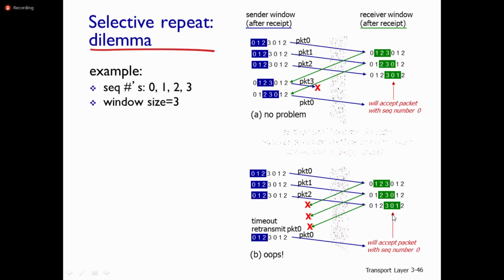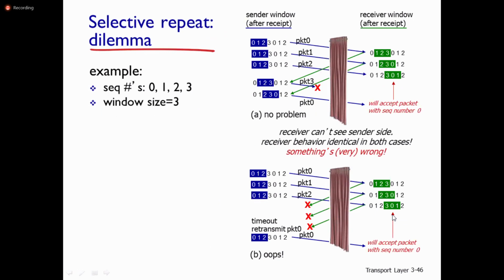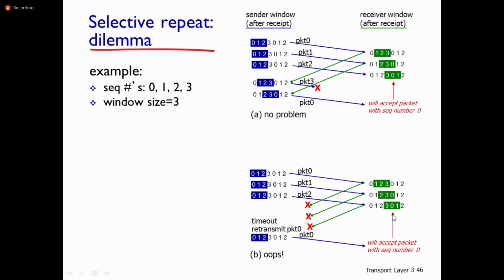So here there are two dilemma scenarios. In one case, the sequence numbers are 0, 1, 2, 3 and the window size is 3. So packet 0 received correctly. Packet 1 received correctly. Packet 2 received correctly. Then packet 3 is lost.